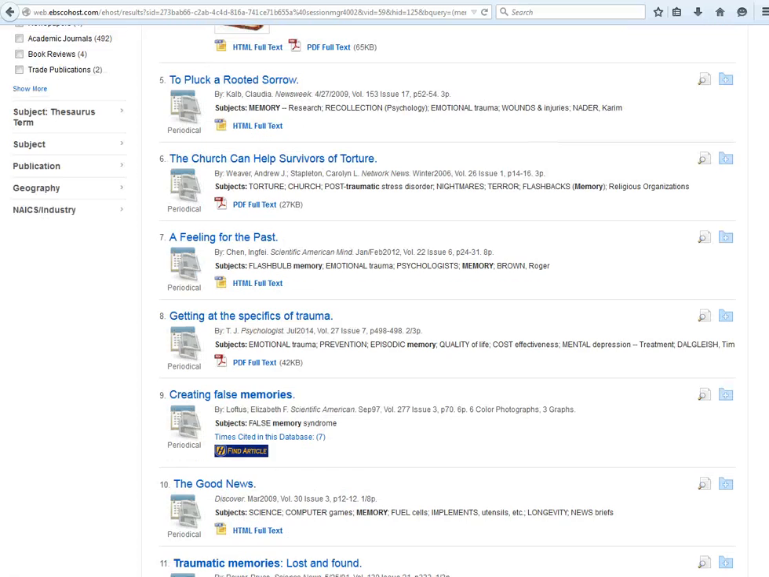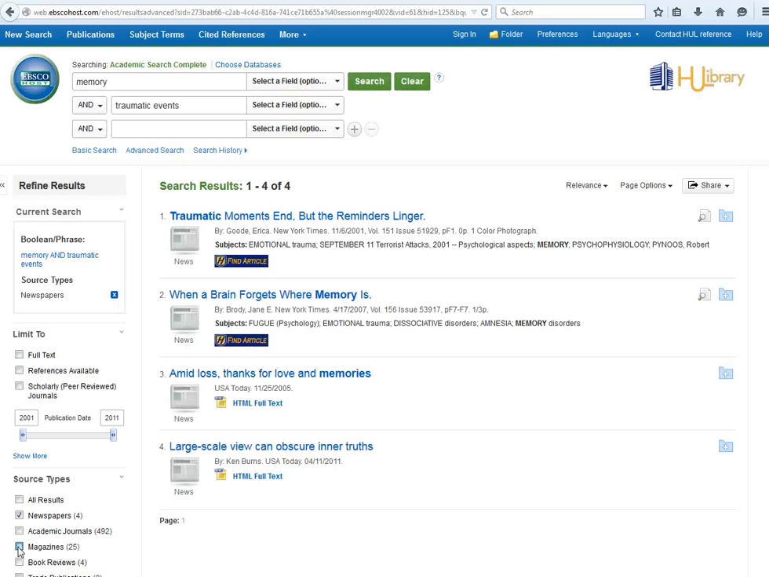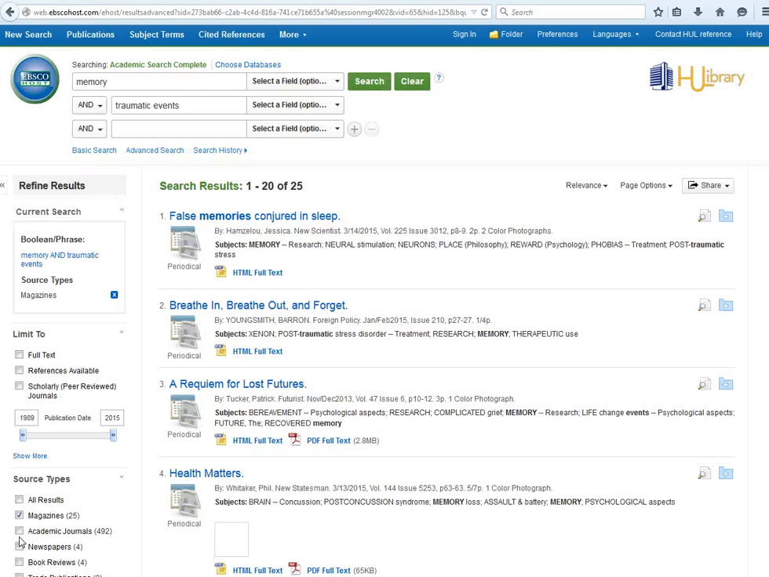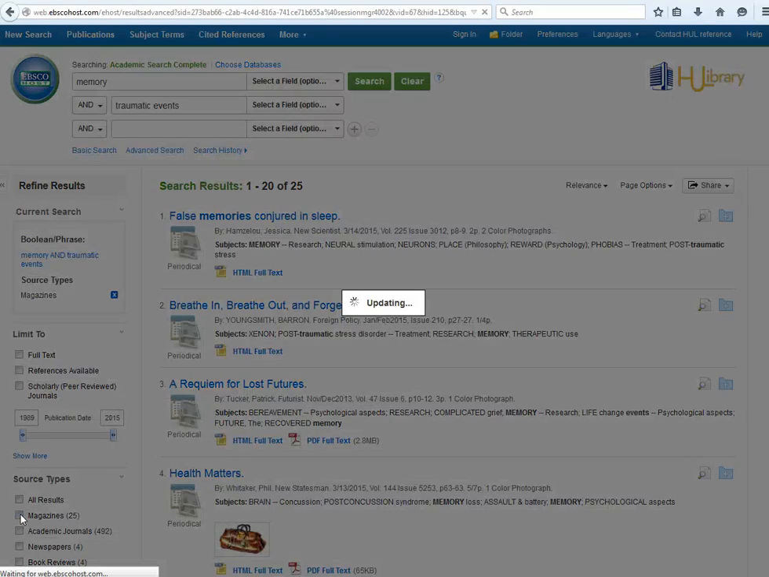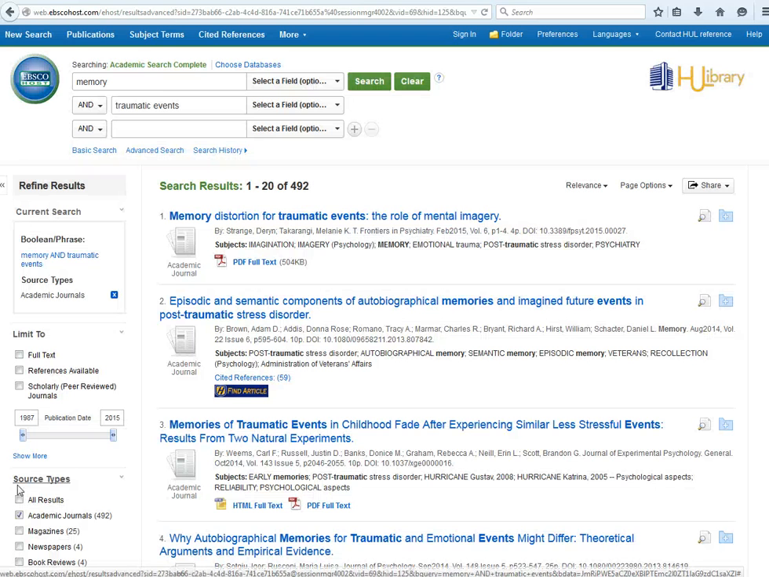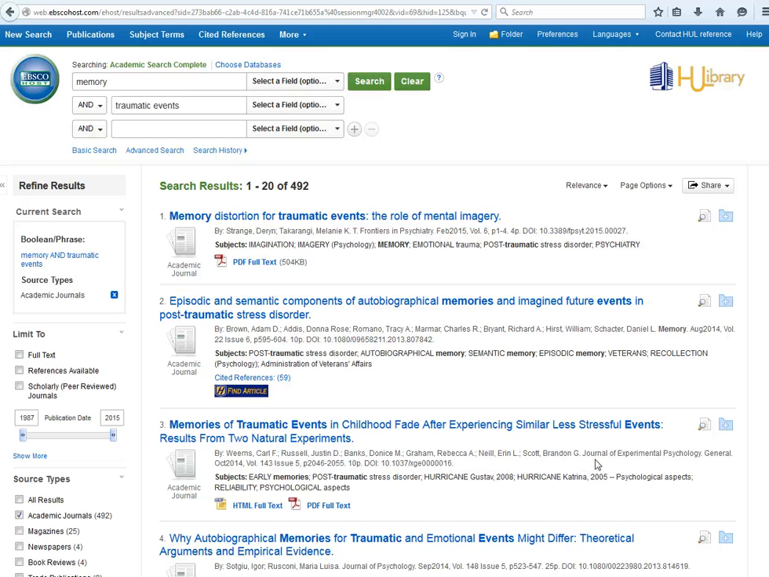And we are going to take a look instead at peer-reviewed or academic journals. So I'm unchecking magazines and newspapers. And checking academic journals. And we're again going to look at two articles. The first we will look at is this. Notice that it tells you here's the Journal of Experimental Psychology, and here are the authors.